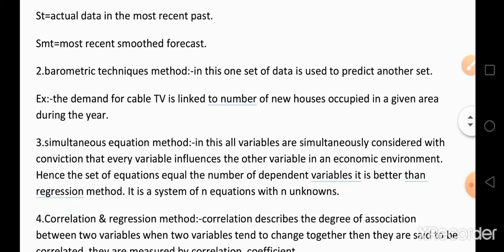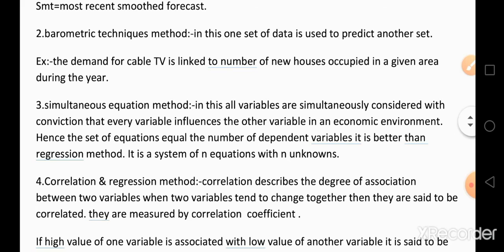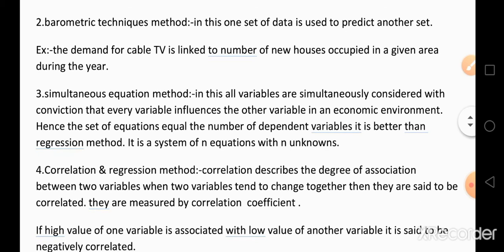The second one in statistical methods is barometric techniques. In this, one set of data is used to predict another set. That is, considering one set of data to estimate another set of data is called a barometric technique.